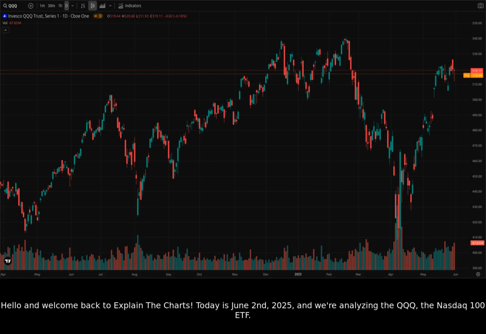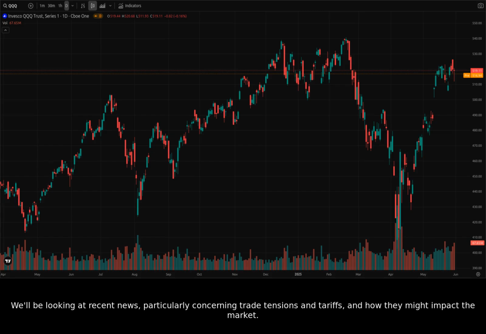Today is June 2nd, 2025, and we're analyzing the QQQ, the Nasdaq 100 ETF. We'll be looking at recent news, particularly concerning trade tensions and tariffs, and how they might impact the market. We'll combine this news with a detailed technical analysis of the QQQ charts to help you make informed trading decisions.